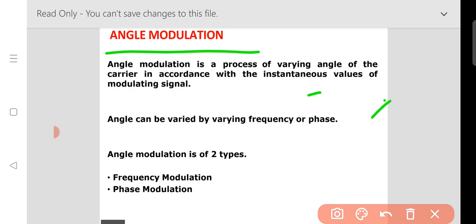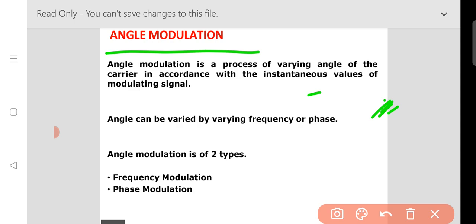In amplitude modulation, the amplitude of the carrier signal varies with respect to the instantaneous values of the message signal or modulating signal. But here the amplitude of the carrier is still constant, but the angle of the carrier varies with respect to the instantaneous values of the modulating signal, meaning the message signal.